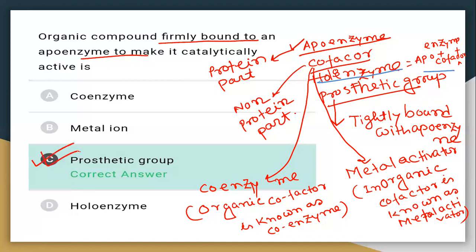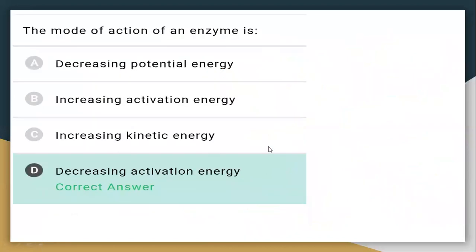So, the prosthetic group. Now the next question: the mode of action of an enzyme. We know that an enzyme lowers the activation energy.